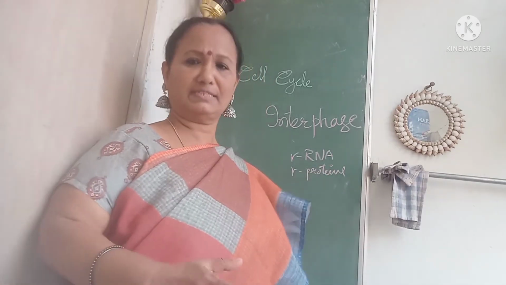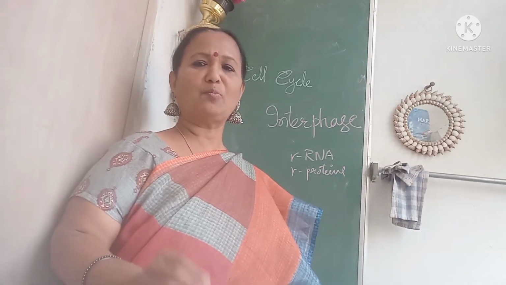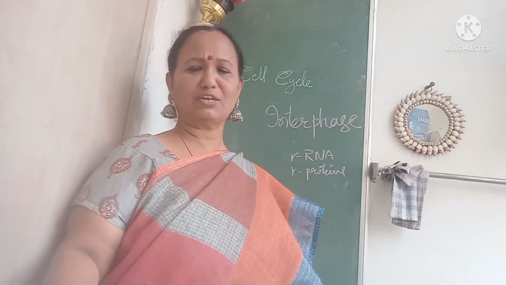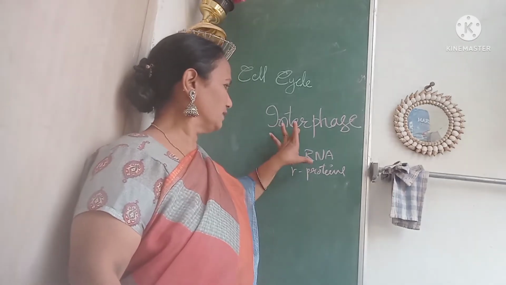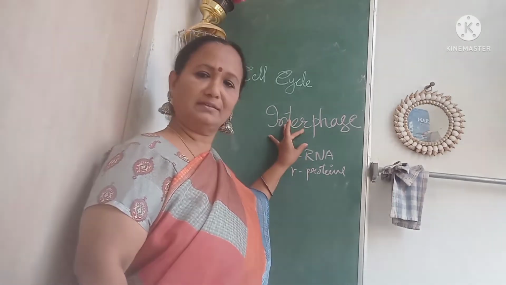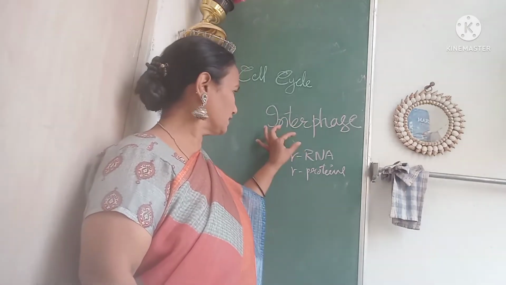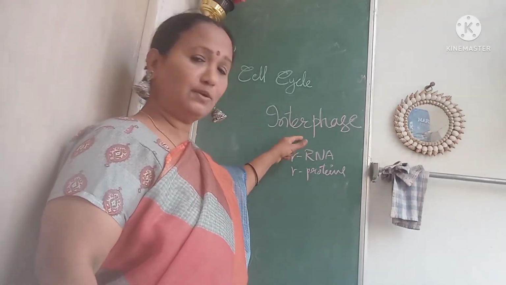In animal cells, duplication of centrioles takes place by outgrowth of daughter centrioles from the parent centrioles. In plants, spindle fibers will be formed. In animals, centrioles are paired structures lying above the nucleus, at right angles to each other.